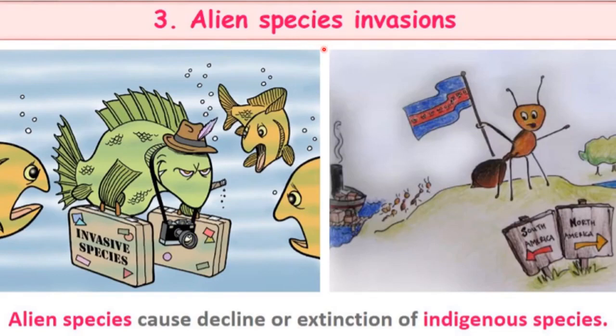Indigenous species means the species which are already living in that habitat. So alien species can cause loss of those species, causing decline or extinction of indigenous species.